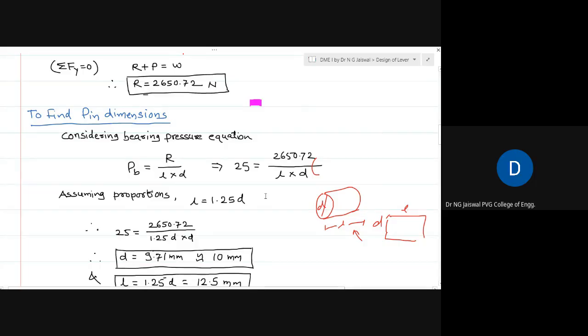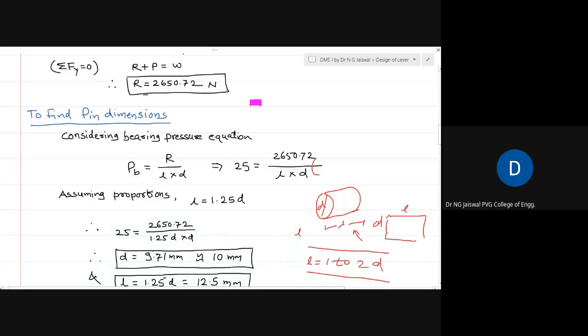If it is not given, that day also I told you that the length of the pin is in the range of 1 to 2D. So you can take 1.5D, 1.25D, 1.4D. But suppose you have any doubt about how, in the examination, one can have different assumptions and accordingly different solutions.